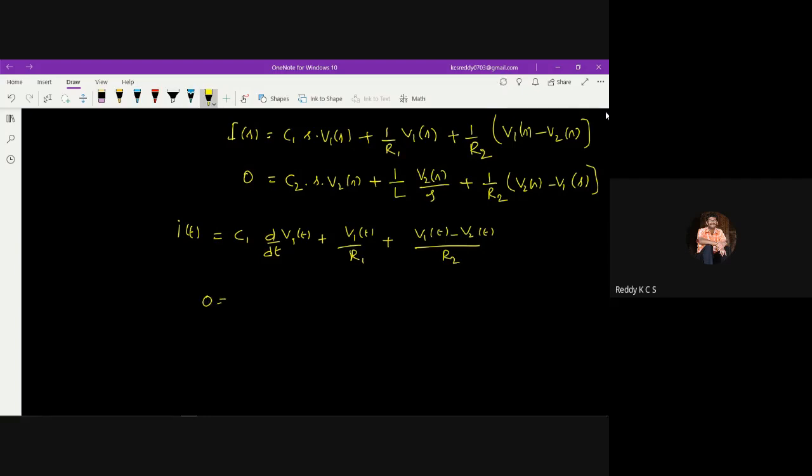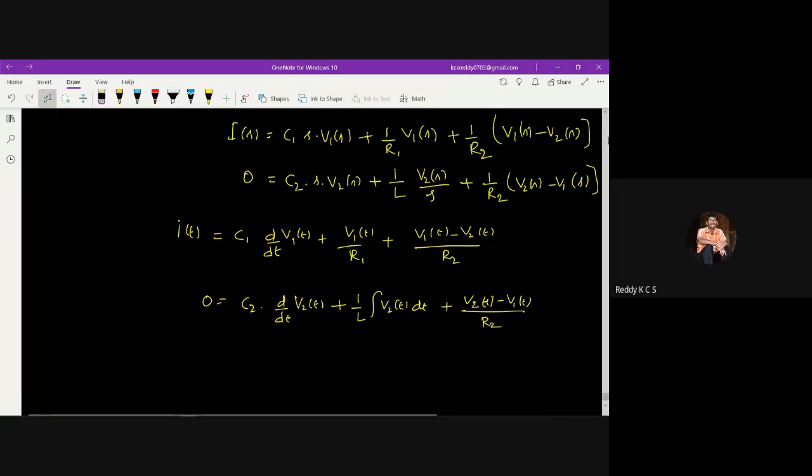Similarly, 0 equals c2 into d by dt of v2 of t, plus 1 by l times the integral of v2 of t dt, plus v2 of t minus v1 of t divided by r2. So these are the time domain equations.